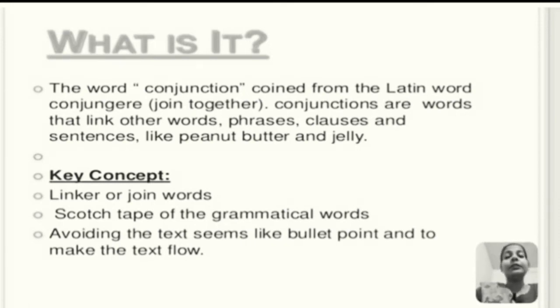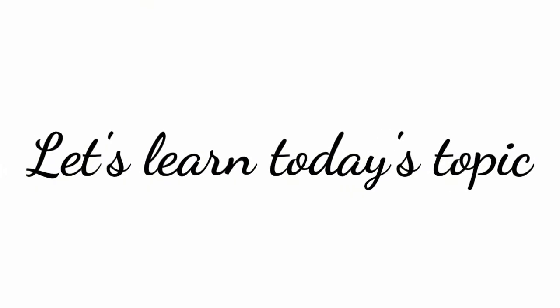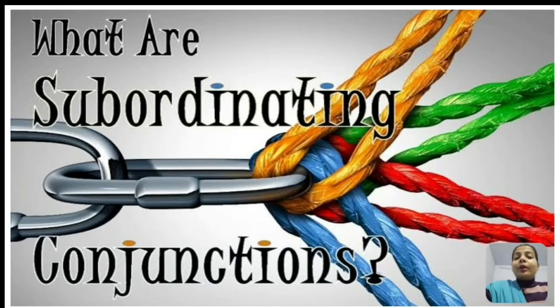Let's see an example. Peanut butter and jelly. So peanut butter is one word and jelly is the other. For joining these two words together, we have used and as a conjunction. I believe, students, you have watched that previous video also.